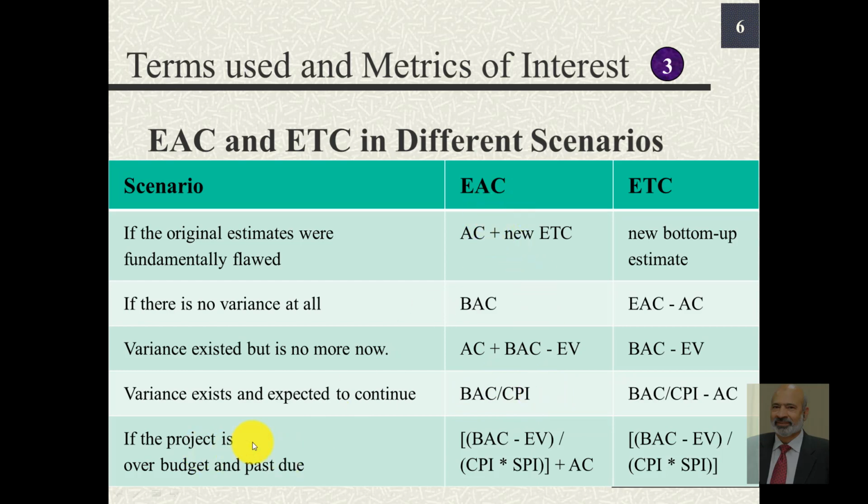Finally, if the project is over budget and past due, then we need to use these relationships: BAC minus EV over CPI into SPI for determining ETC, and BAC minus EV divided by CPI into SPI, and added to this AC or actual cost, and that would give us estimate at completion. So for different scenarios, we use different relationships to determine estimate at completion and estimate to completion.